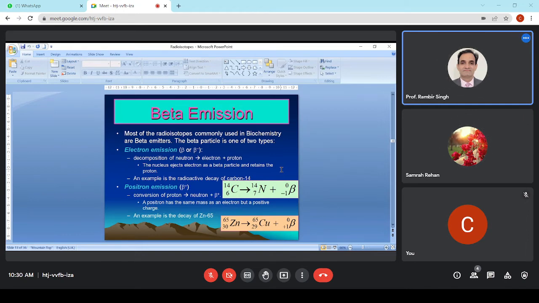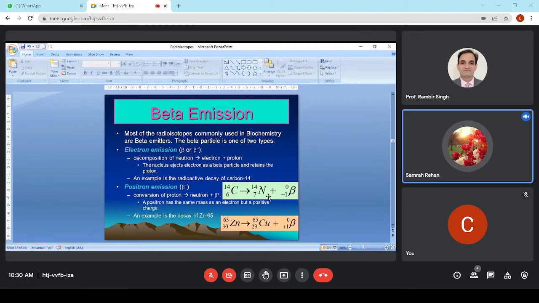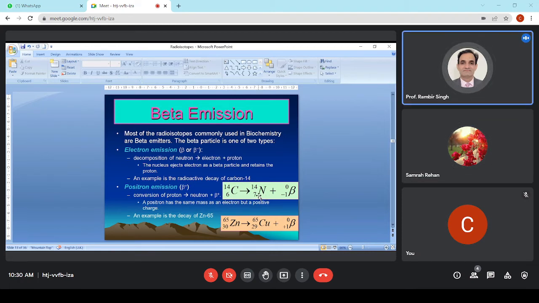Another case, you see here, is when carbon 14 is converted into nitrogen 14. So it was 14. Simply one neutron is converting into a proton, and then you have seven as the atomic number, so it converts into nitrogen.